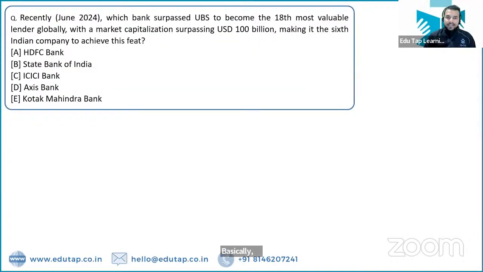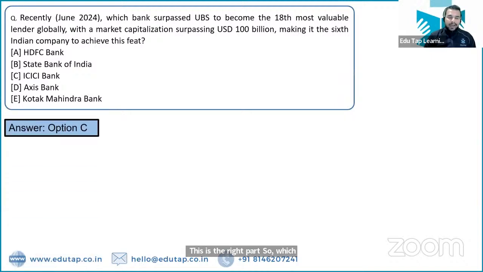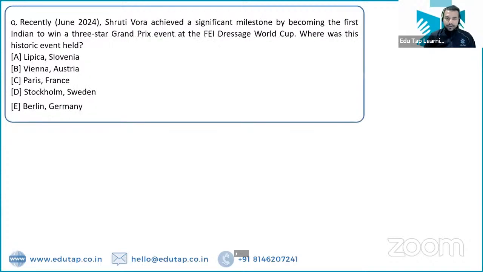So which bank surpassed UBS to become the 18th most valuable lender globally? It is again ICICI Bank. ICICI Bank has become the 18th most valuable lender globally with a market capitalization surpassing 100 billion US dollars. Right, this is the right answer.